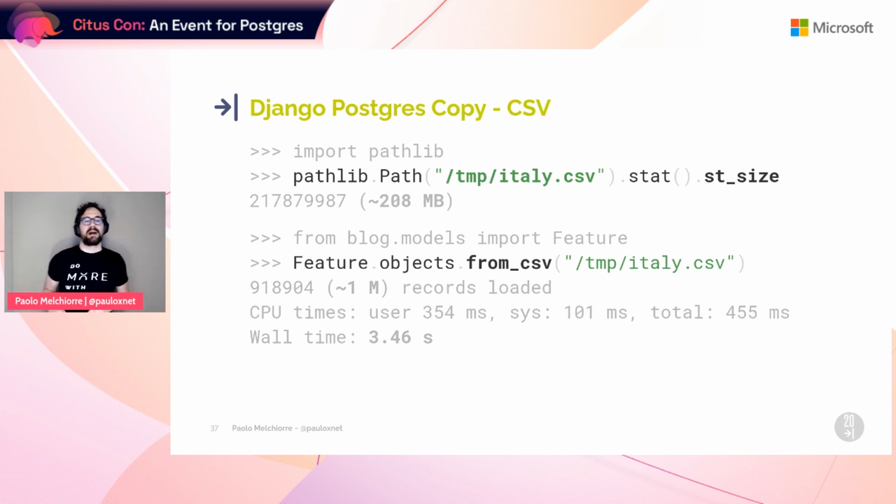Here we use the file with all the geographical names of Italy. The file is more than 200 megabytes. To upload the file, we use the specific query set method to which we pass the file path. The loading speed is very impressive. Almost 1 million records in just over 3 seconds on my laptop. So it can be faster.